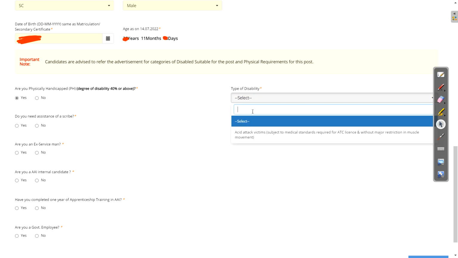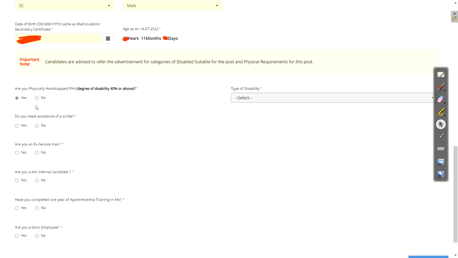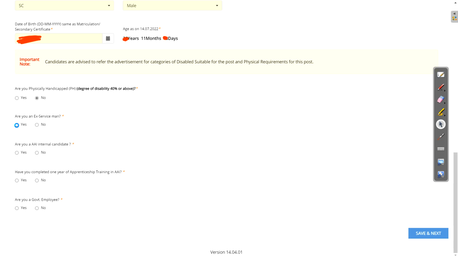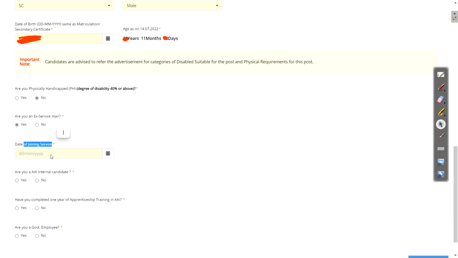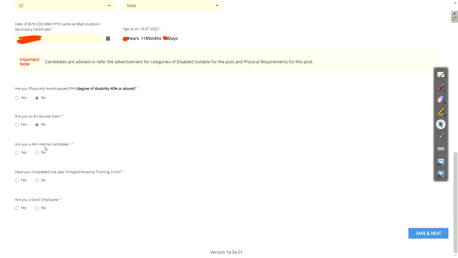Okay, here you can see you need to enter your type of disability. If not, then simply click the no button. Are you a serviceman? If you select yes, then definitely you need to enter your joining service. Okay, otherwise no. Are you an internal candidate? If yes, then definitely you need to enter joining service and employee number. Okay, otherwise no. Have you completed 1 year of apprenticeship?